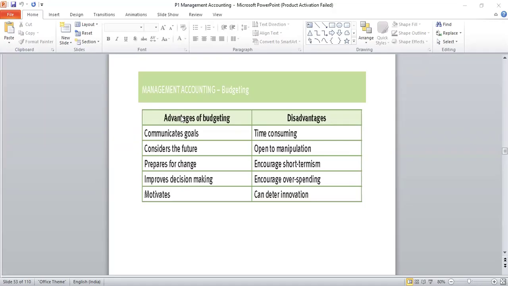Then it prepares for change. Whatever would be happening in the future is estimated and accordingly the course of action is taken. Then it improves decision making because the implementation has to happen in the future, the planning is taken up and then the plans are implemented and decisions are taken, sometimes even to revise the plans.